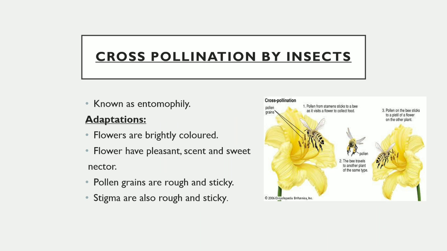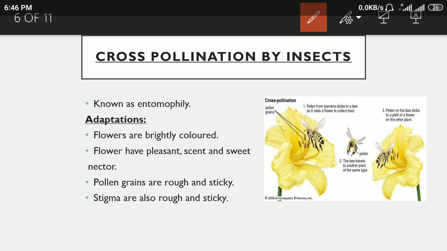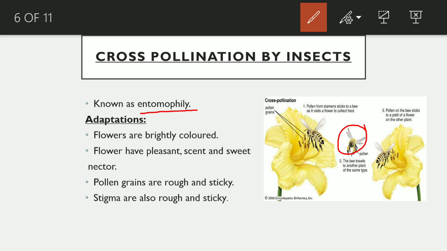Now, cross-pollination by insects. The cross-pollination by insects is also known as entomophily. In this type of cross-pollination, the pollen grains are transferred by means of insects. The adaptations of these flowers are brightly colored, have pleasant scent and sweet nectar. Pollen grains are rough and sticky and stigma are also rough and sticky.